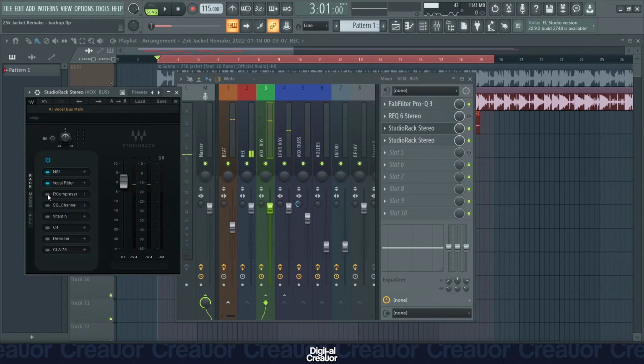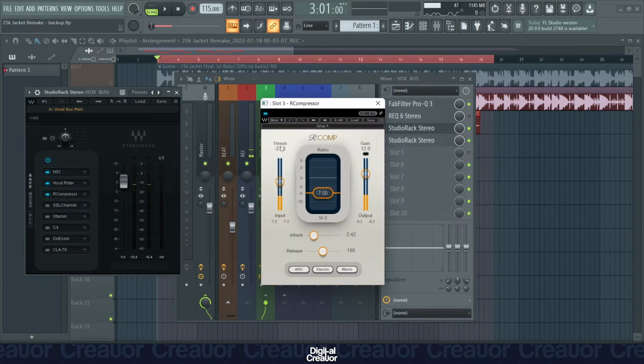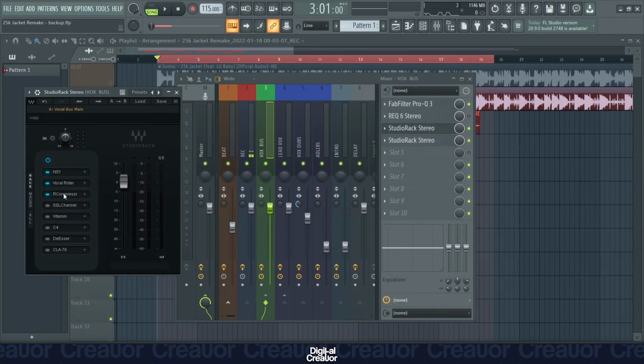Next plugin is the R compressor. So the three main things here is the threshold, the ratio, and the gain. So my threshold, that's like how much of the signal is getting compressed. So I've put it to -27 decibels. Next up, the ratio, that's like how hard or soft you're compressing the signal. So I've got mine to 7 here, and then put my makeup gain to 12 here. I've got a high attack here as well. So these are my settings, and this is what it sounds like with the R compressor added on.